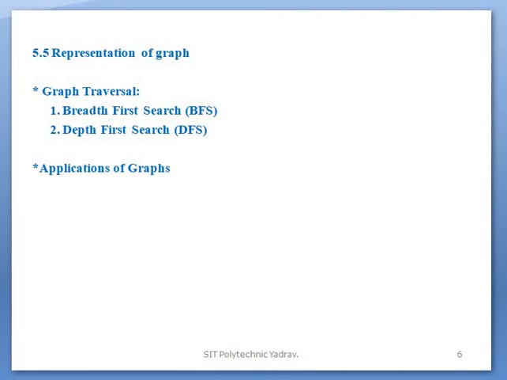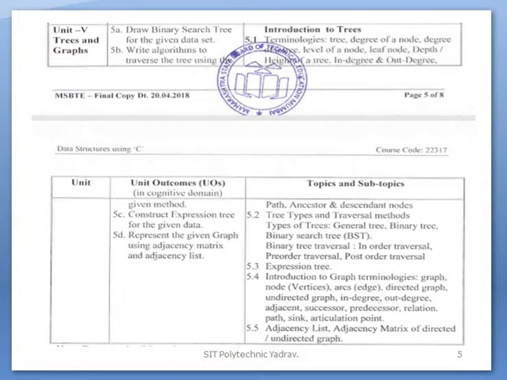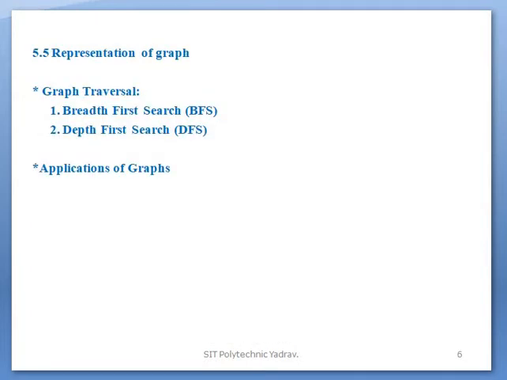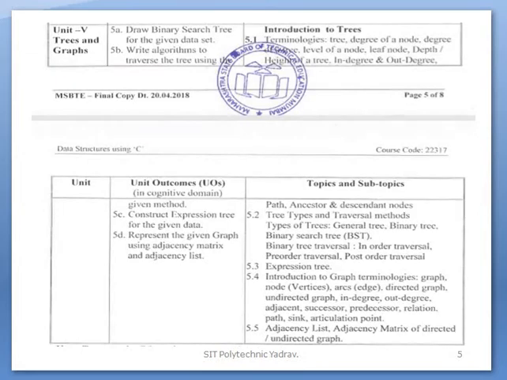This graph traversal point is not included in your syllabus, but in case a question is asked, you should be able to write it yourself, so that's why I'm taking that point. It is not important, which means no question has been asked on that point. Only the applications of graph may be asked. But it is under the pointer of graph traversal. You know the graph representation, and you should also know how to traverse the graph. So that's why that point is added in today's lecture.